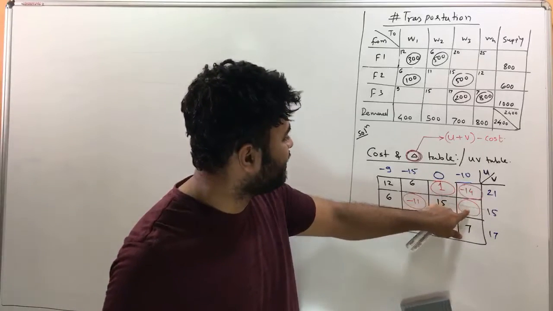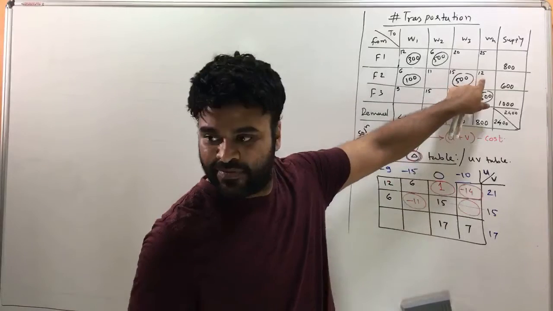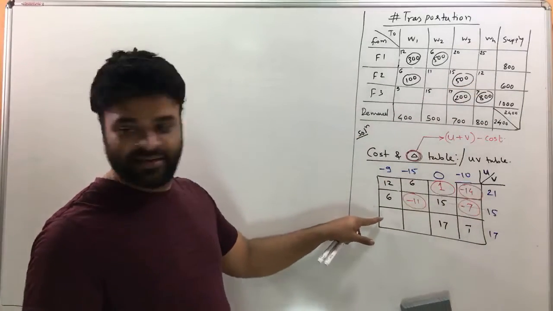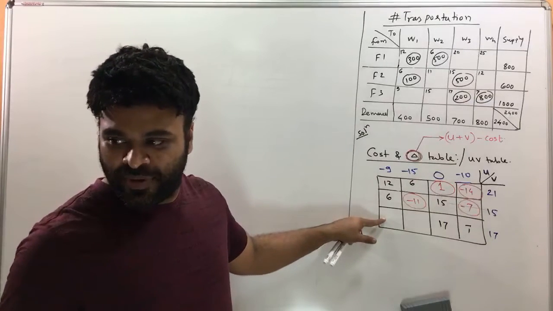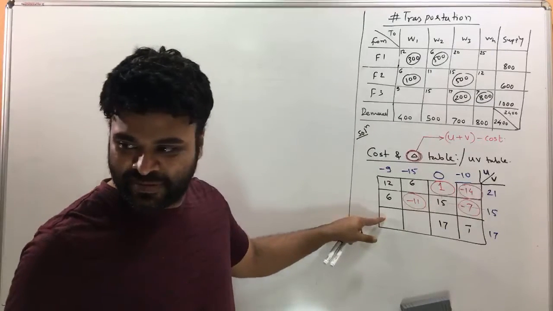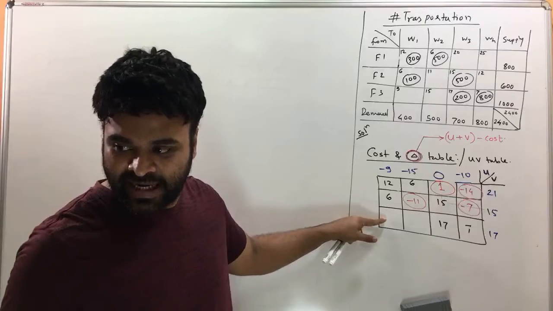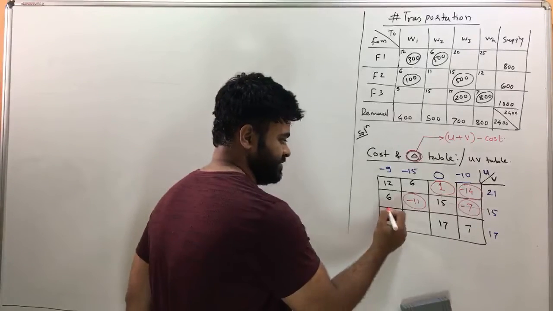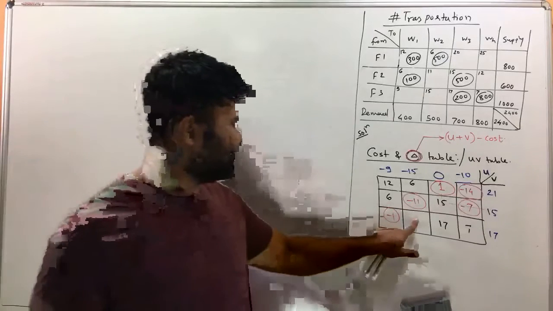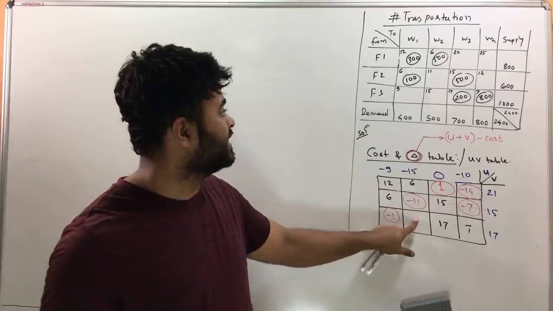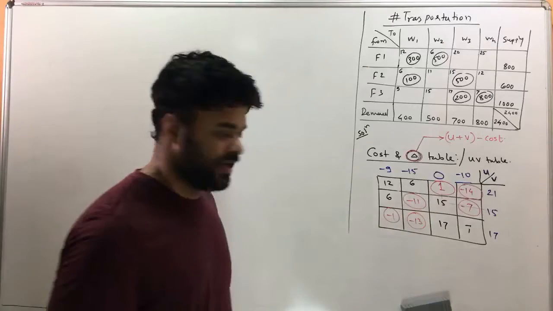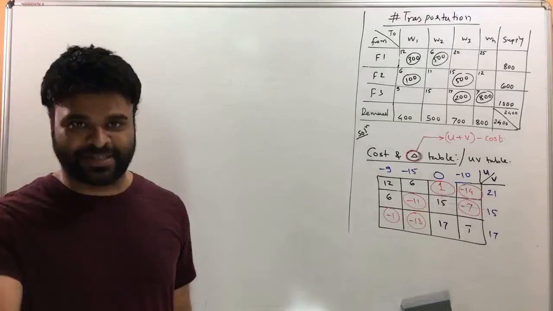And then 5 minus 12 would be minus 7. And 17 minus 9 would be 8. Minus 10 would be 7, 8, right? 8 minus 9, minus 1. Okay. And then the next value here is 17 minus 15 is 2. 2 minus 15 is minus 13. Okay, so we have got all delta values finally.